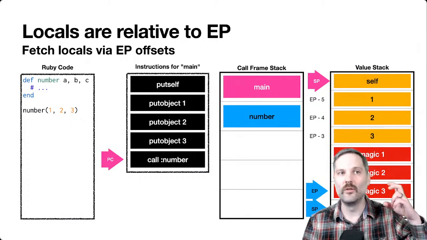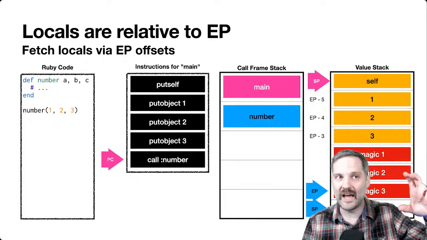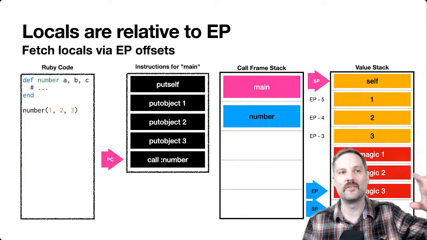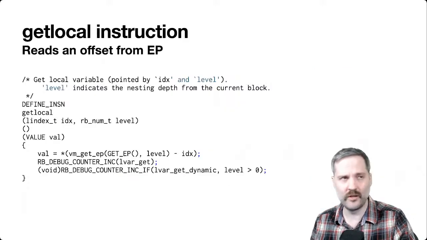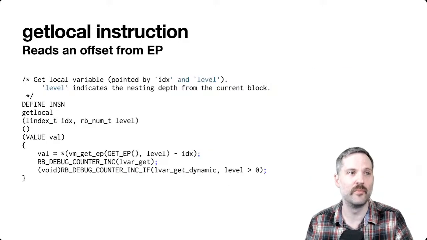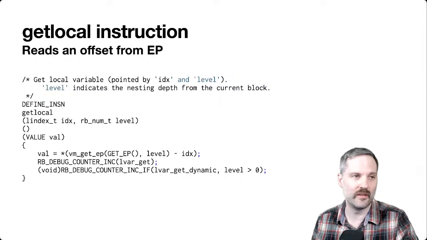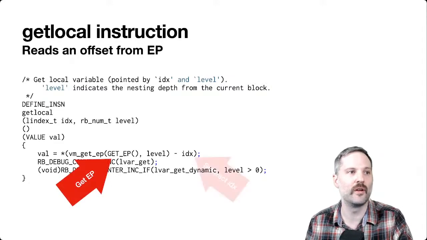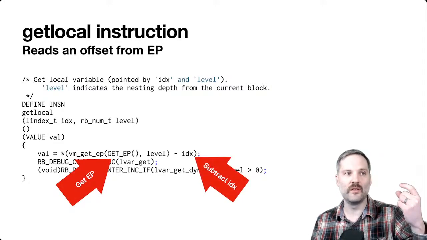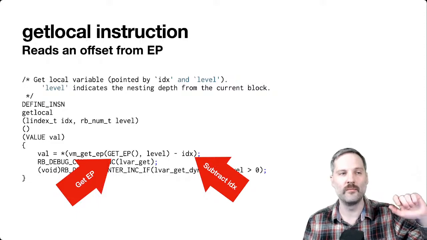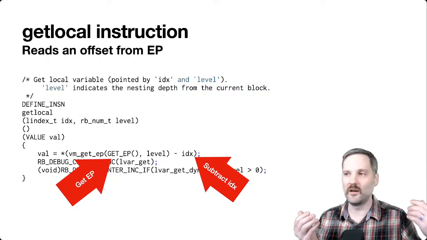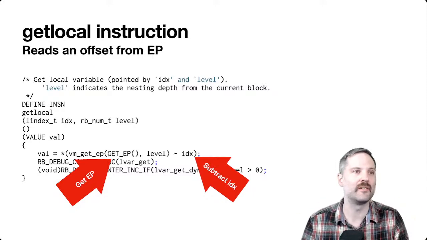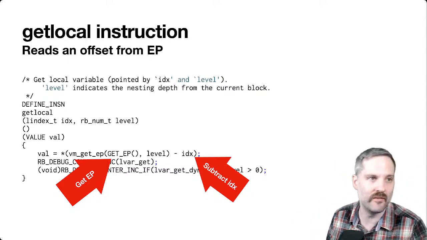These local values are stored on the stack, but we push them onto the stack before we actually entered the function. If we go in and look at the get local instruction implementation, that's exactly what's going on. We get the EP, the execution pointer that's stored on the frame, and we just subtract some index from that. That's how we're able to access the values.